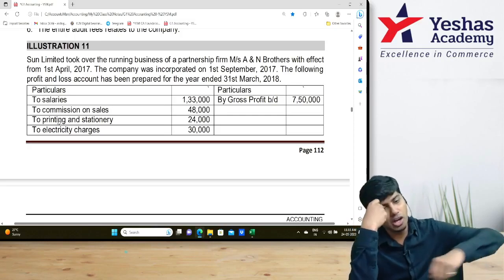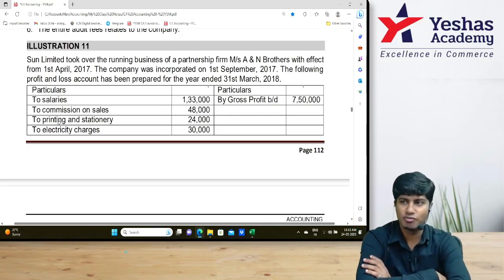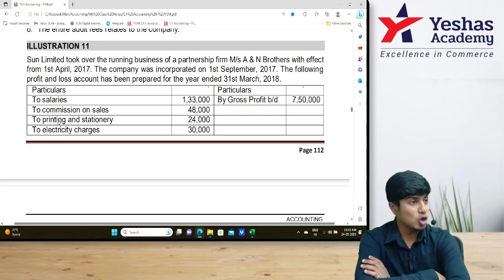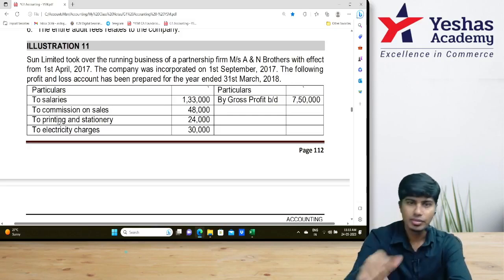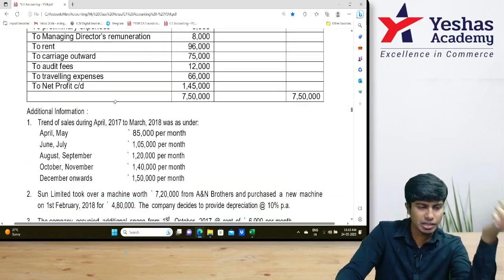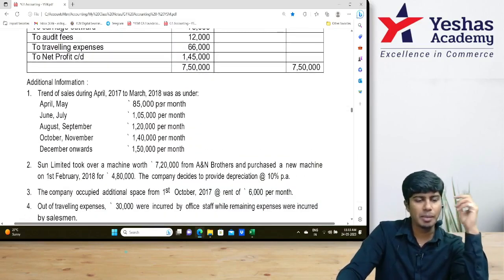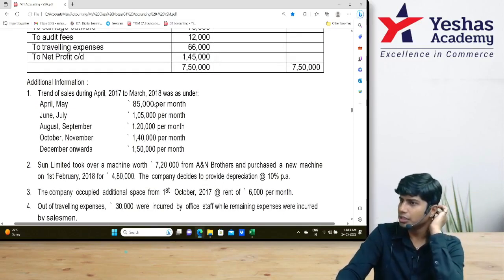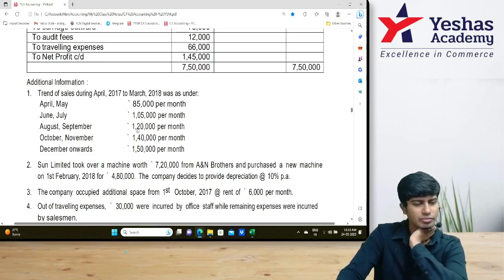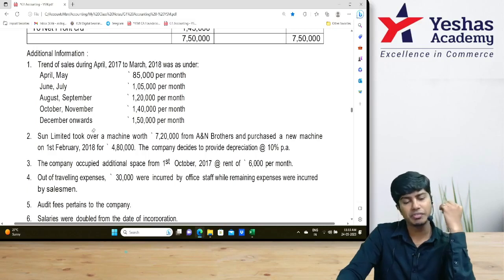The following profit and loss account has been prepared for the year ended 31st of March 2018. Should I solve this or should I tell you how it is to be solved and let you solve? I will first discuss, then you will solve. Is that fine? Okay. So don't read this table. Come to the end of the table. Sales they've given April, May 85, 85. They've given actuals. Write these numbers, total it and then find the ratio. E.g., put one flower bracket. Sales ratio.